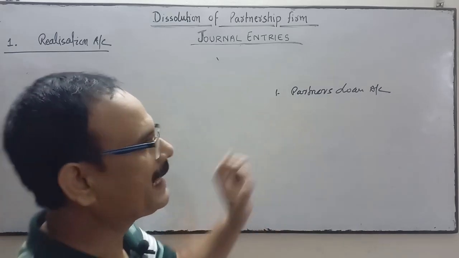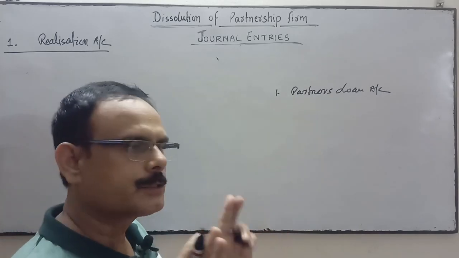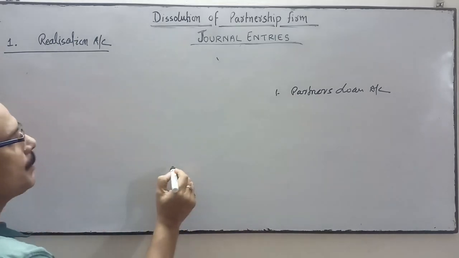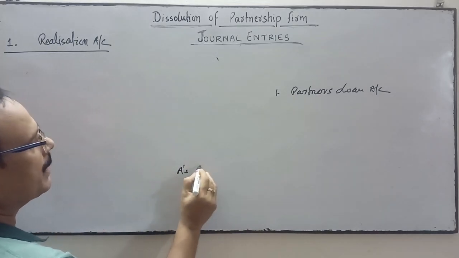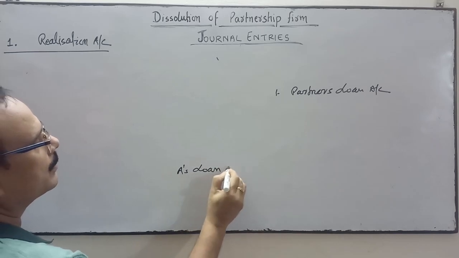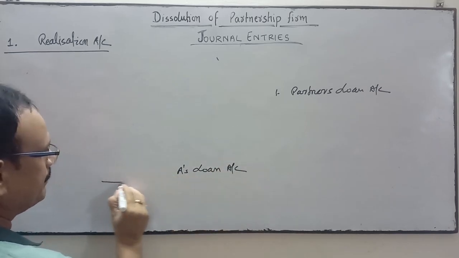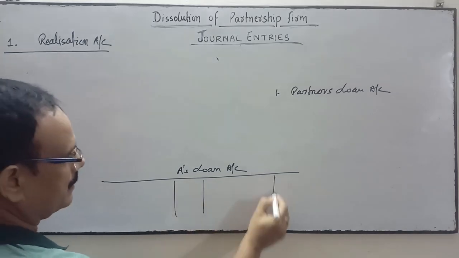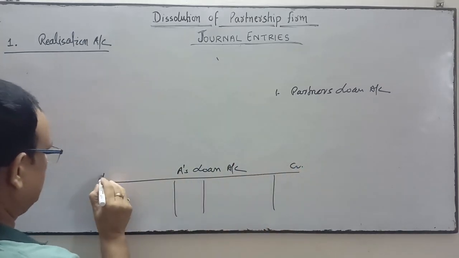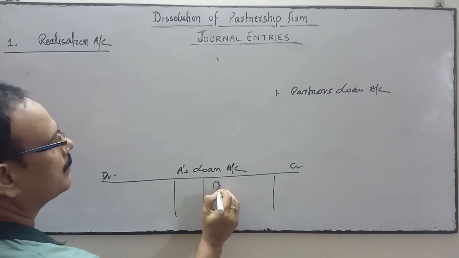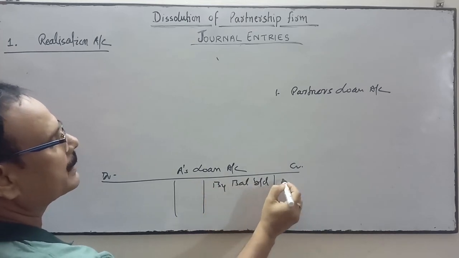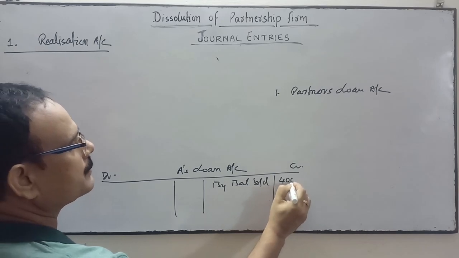This will be operated separately. Suppose A is the partner, A's loan. So we will operate it separately. By balance brought down, A's loan, the partner's loan, is suppose 40,000.